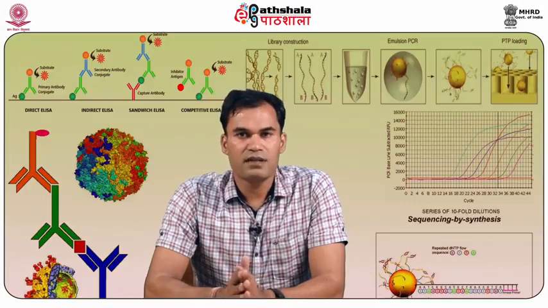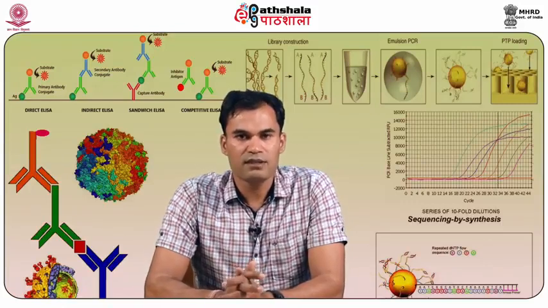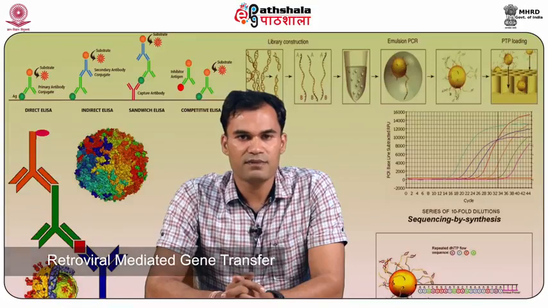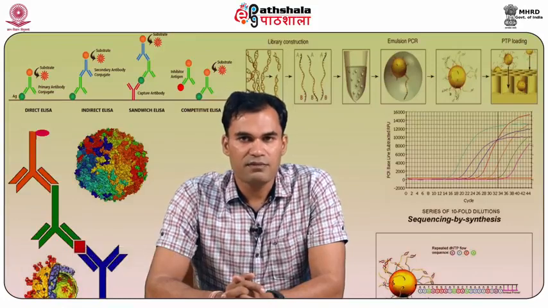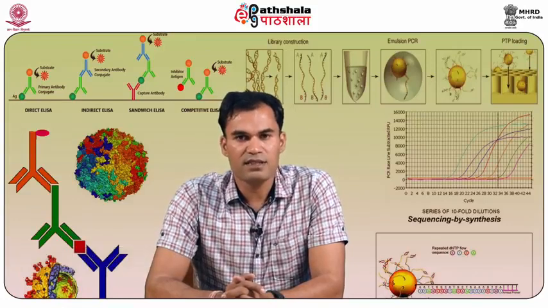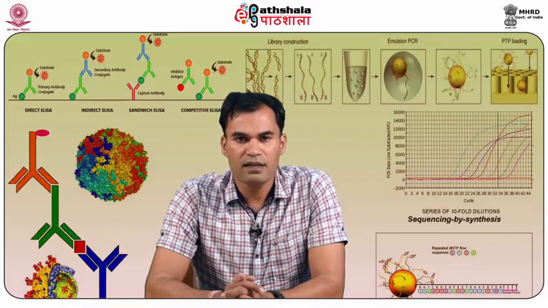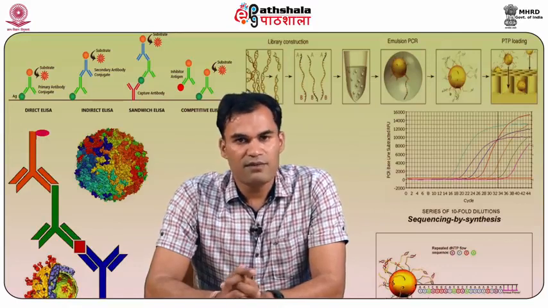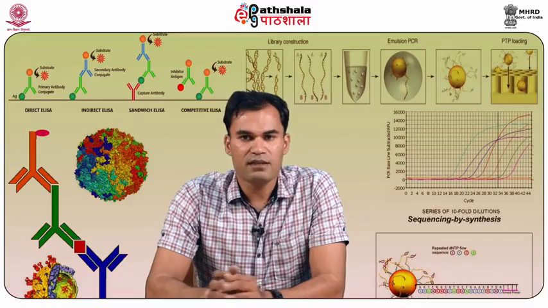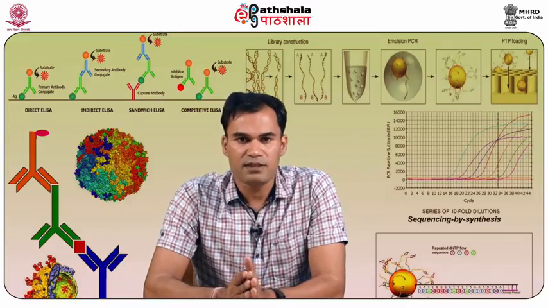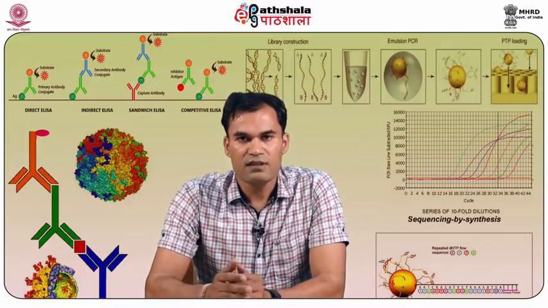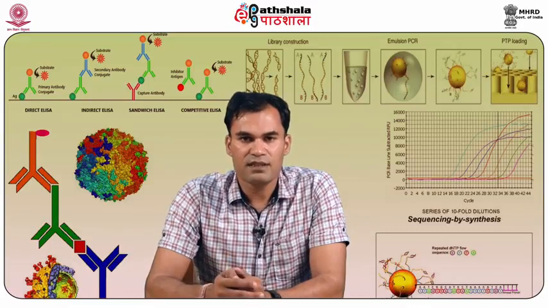The second method of gene transfer into animals is retroviral mediated gene transfer. What is a retrovirus? A retrovirus is a virus which carries its genetic material as RNA, so it can be used as a vector. It has been used in gene transfer methods due to its infection properties. So what is the procedure for retroviral mediated gene transfer?